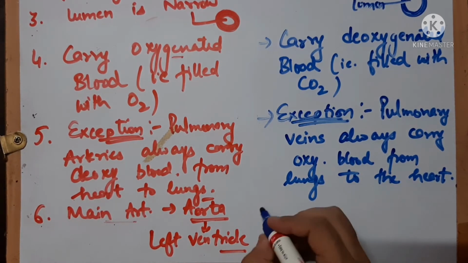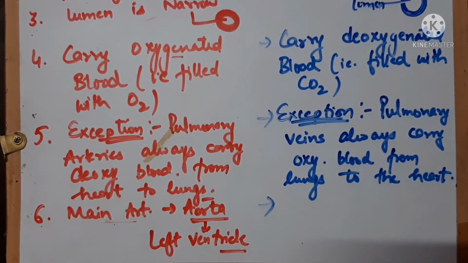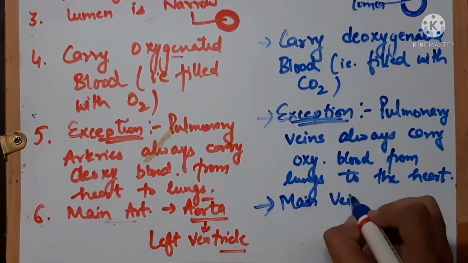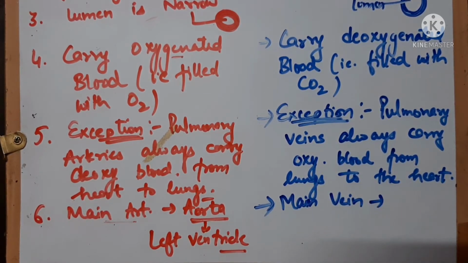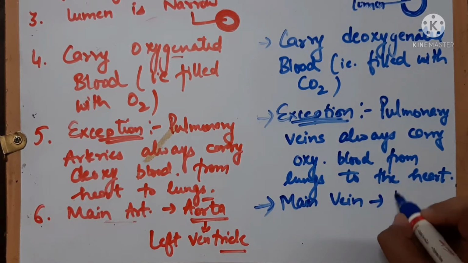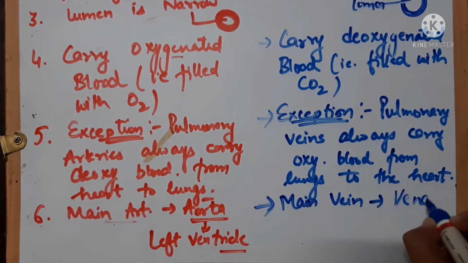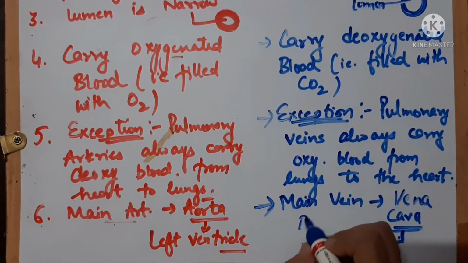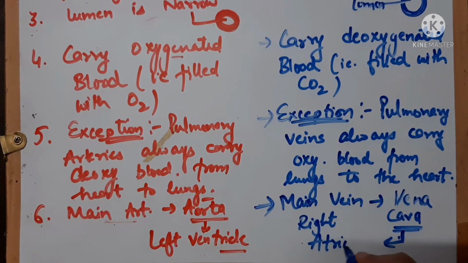And the main vein, or you can say superior vein, that is carrying the deoxy blood from the body to the heart, is called the vena cava. This vena cava is attached to the heart at the right atrium. The right atrium is also a chamber of the heart. We will discuss this in the structure of the heart.